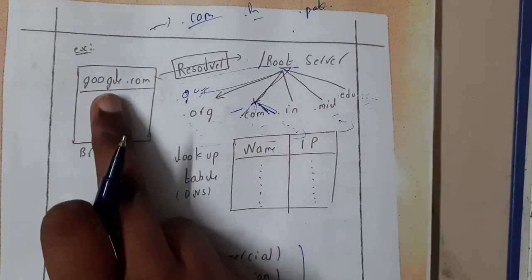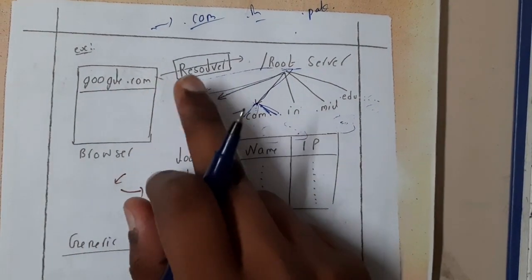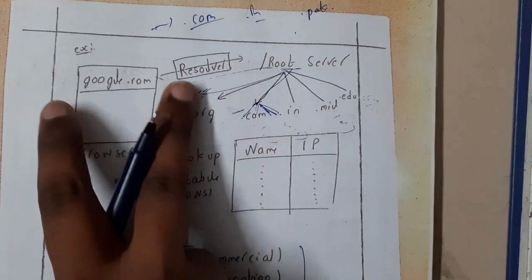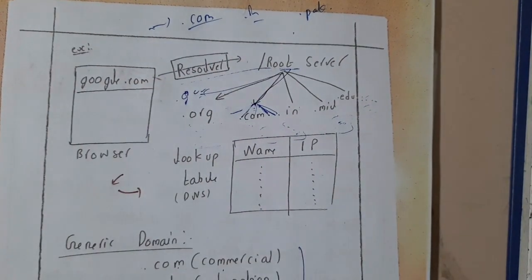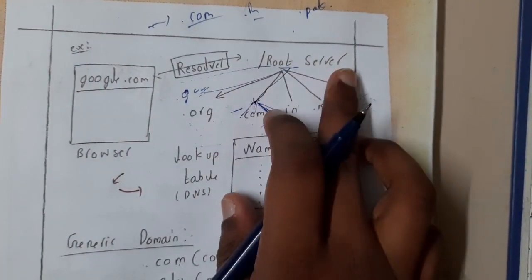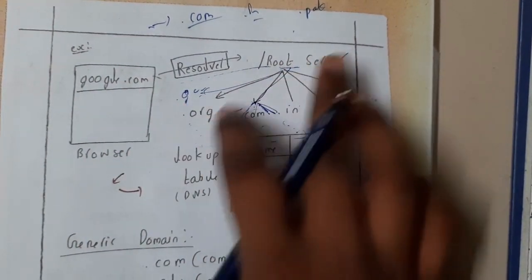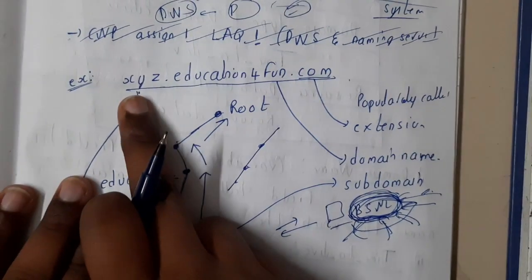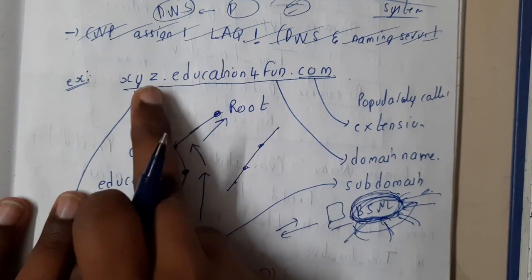Okay, so first let us go through the structure, what we will be calling it for a particular website. Whenever you open a website, google.com, we will be having a resolver. This resolver is nothing but it breaks the whole website link into multiple parts. You can assume it like that. Okay, so basically we will be having a root server. Inside that we will be having all the possible extensions, guys. Okay, so if you take a small example, here we are having a website. I wrote a small example for us,